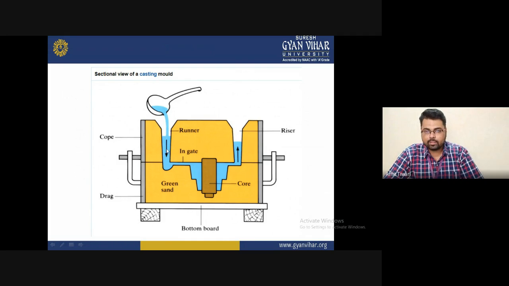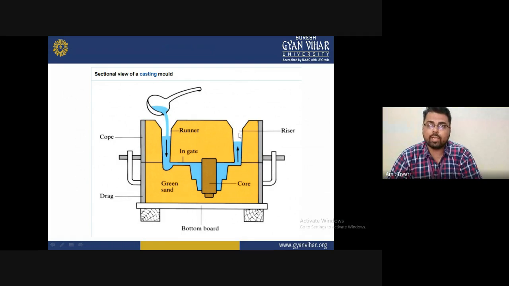So what happens in this? First of all, these are the empty spaces. After filling the liquid metal into this empty area, it is allowed to solidify. Some time is required, such as 2 days or 3 days, depending on the material property, the structure of the formation, and the material processing required for the manufacturing. So all these depend on the material, which is allowed to solidify.